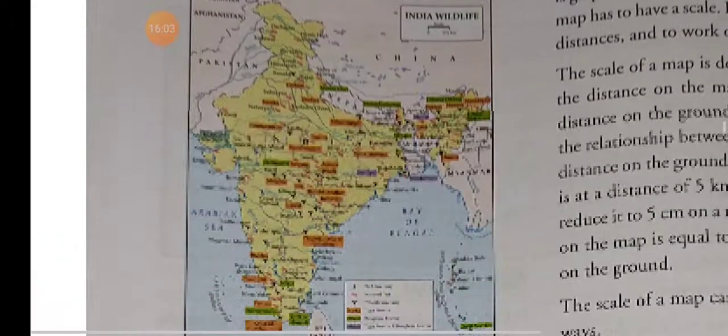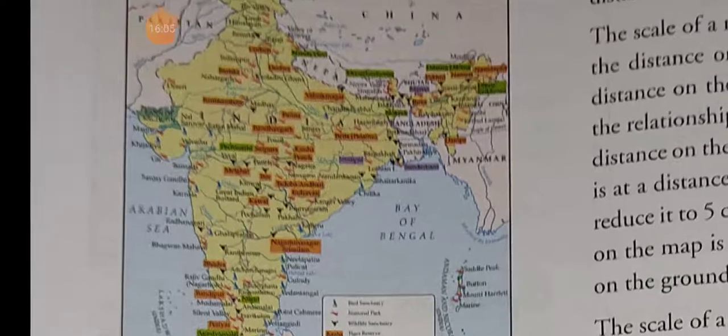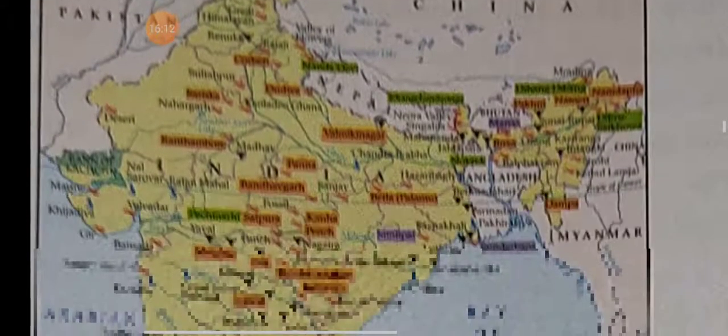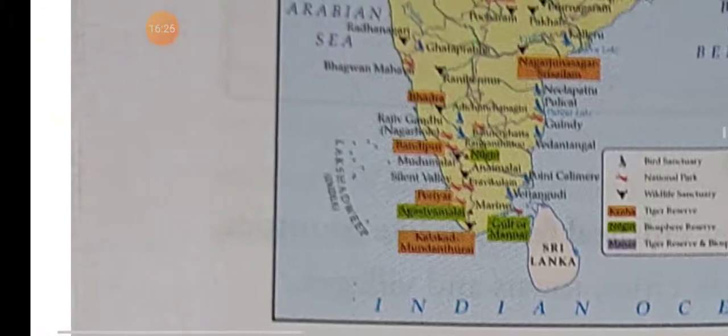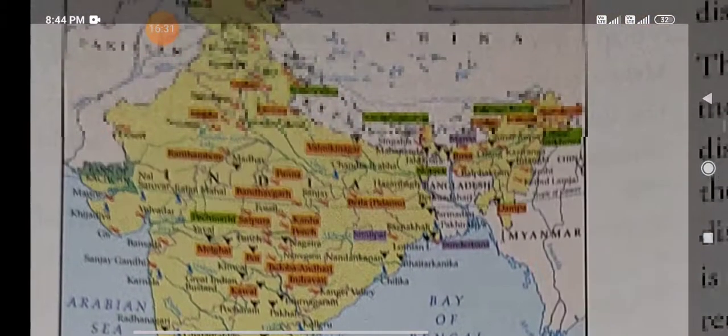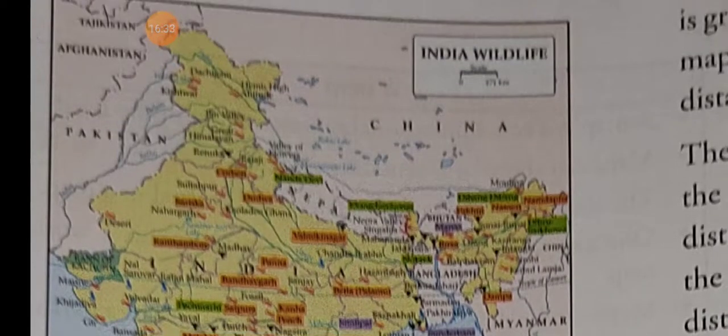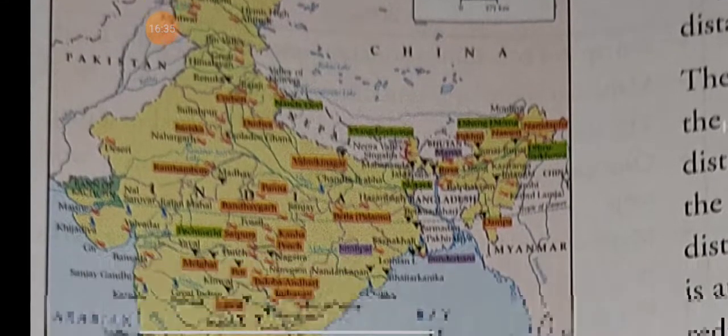And the next, you can see this map here, the title is given, India wildlife. So in this map only the wildlife sanctuaries are shown. You see the index, different parks and different wildlife sanctuaries are given. So when a single theme is shown in a map, that is called a thematic map.